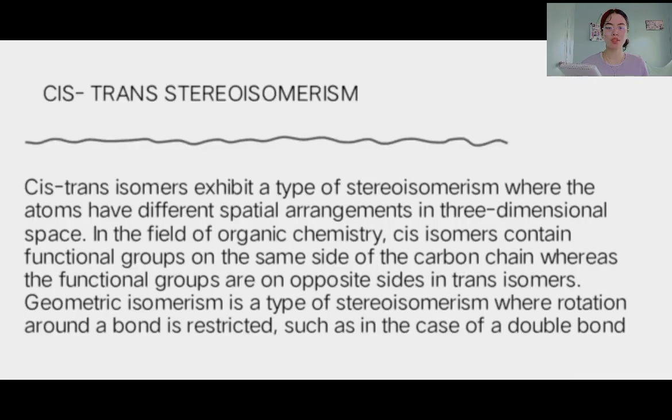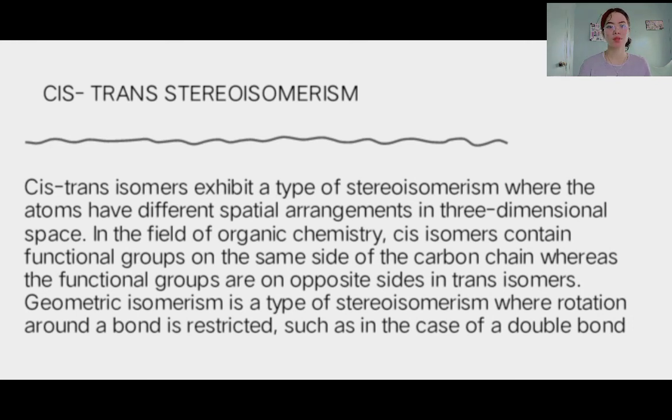The cis or trans stereoisomerism. Cis-trans isomers exhibit a type of stereoisomerism where the atoms have different spatial arrangements in three-dimensional space. In the field of organic chemistry, cis isomers contain functional groups on the same side of the carbon chain, whereas the functional groups are on opposite sides in trans isomers.